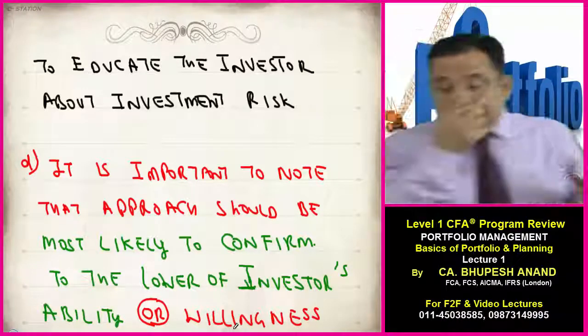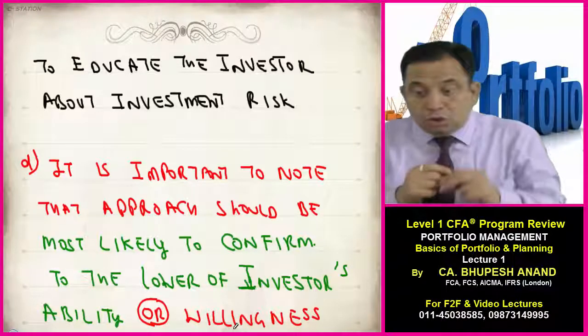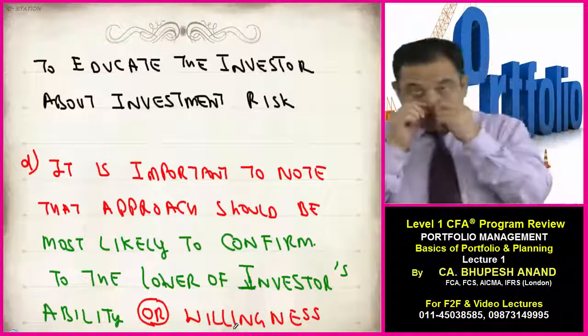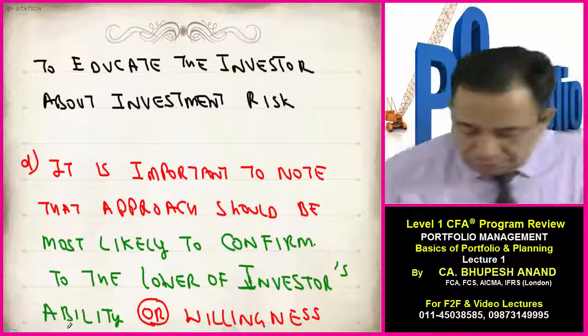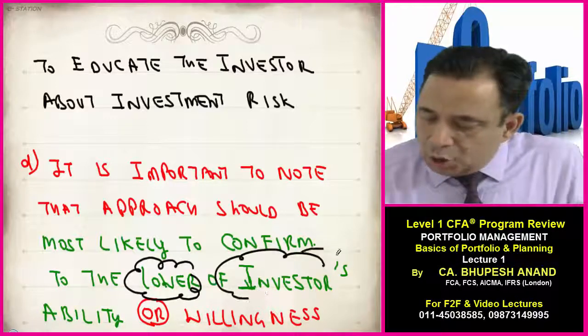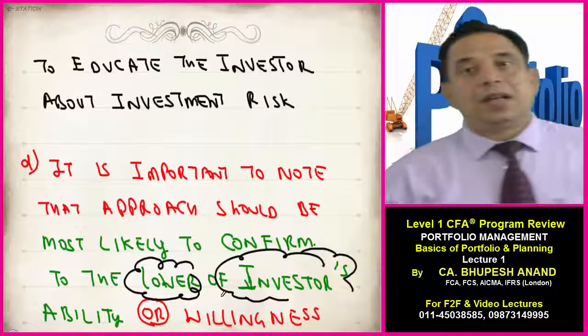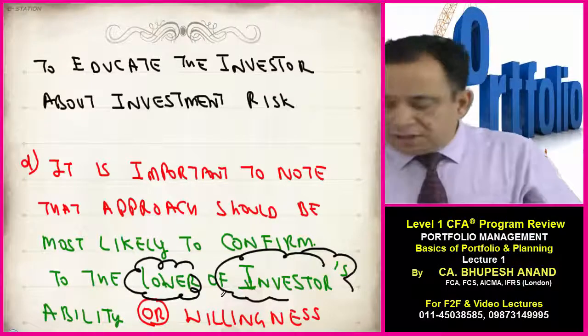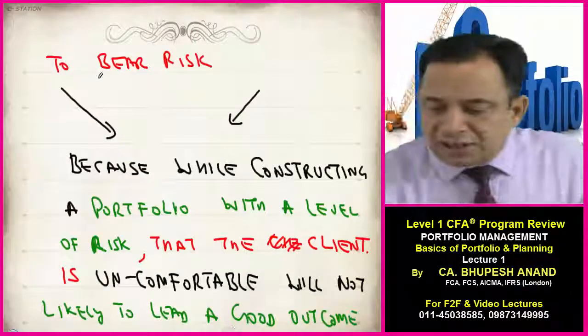So in point D, it is important to note that the approach should be to conform to the lower of the investor's ability or willingness to bear risk.